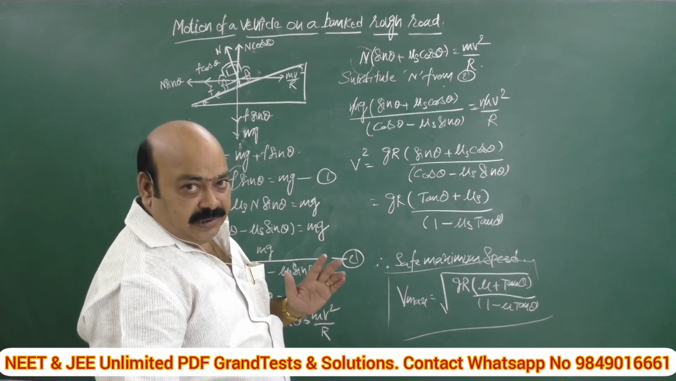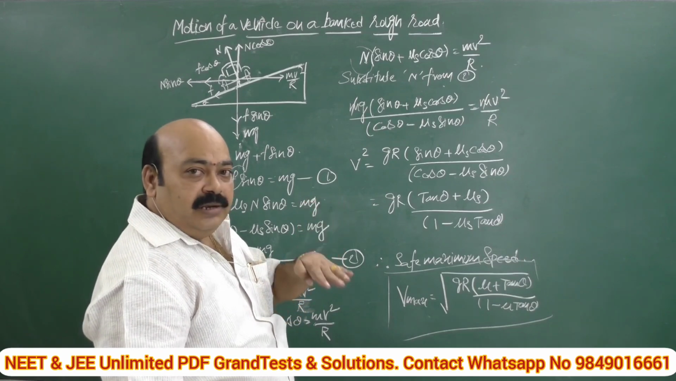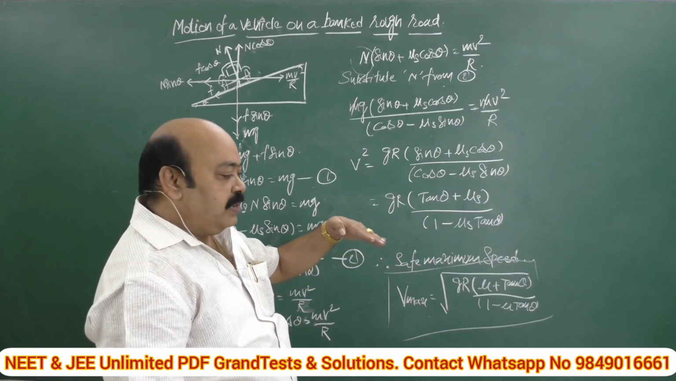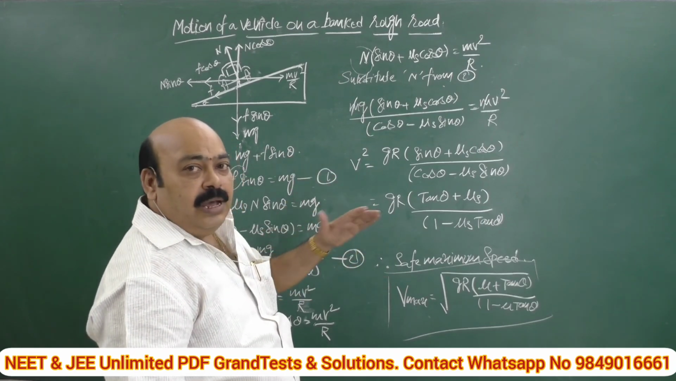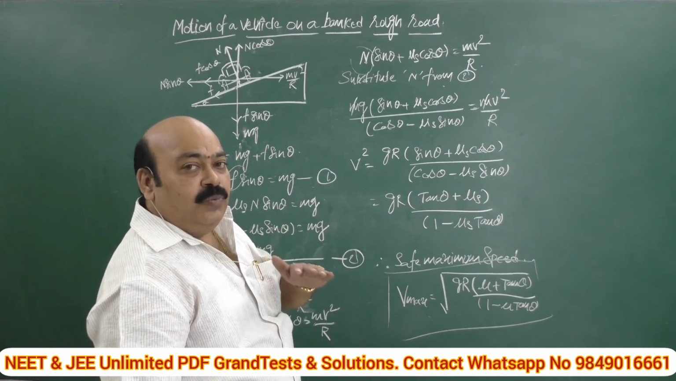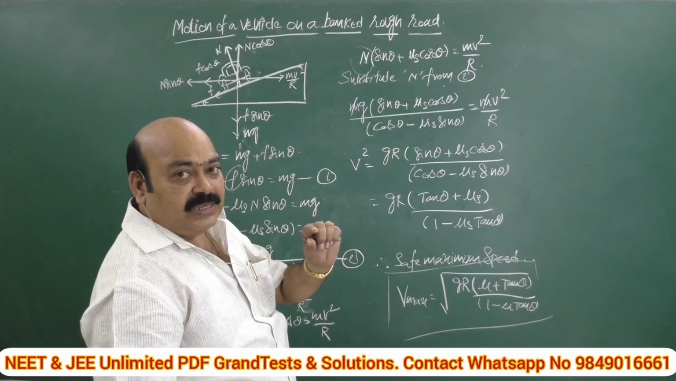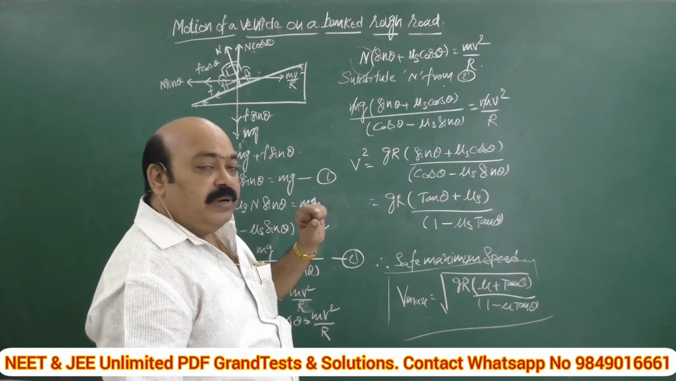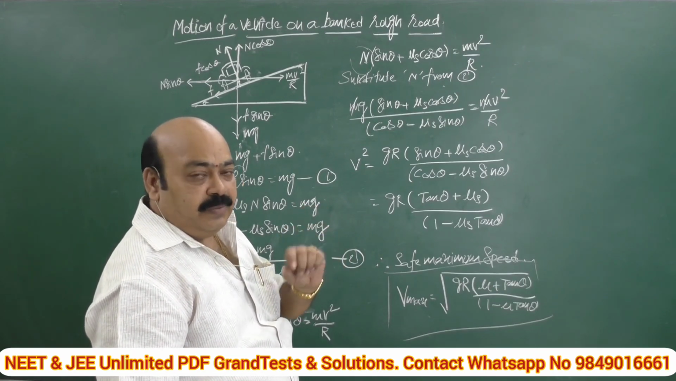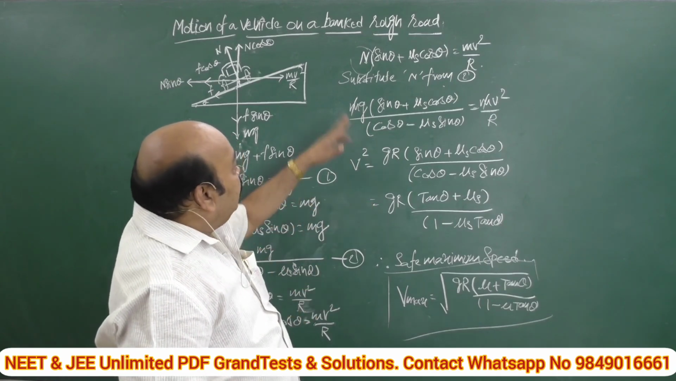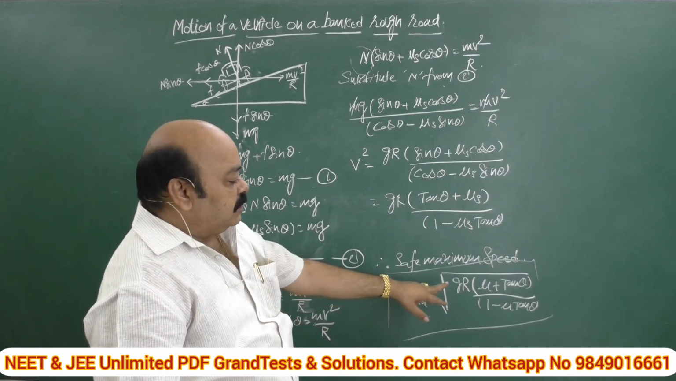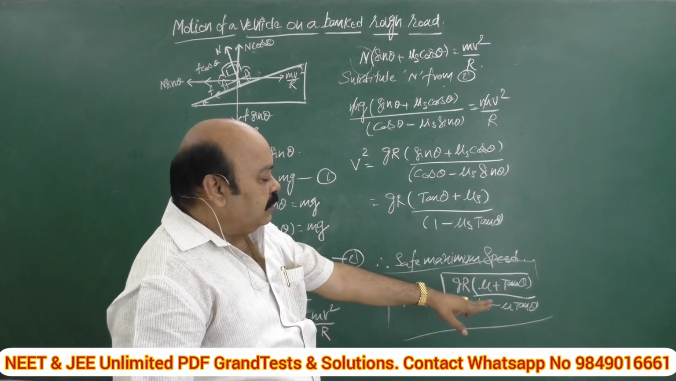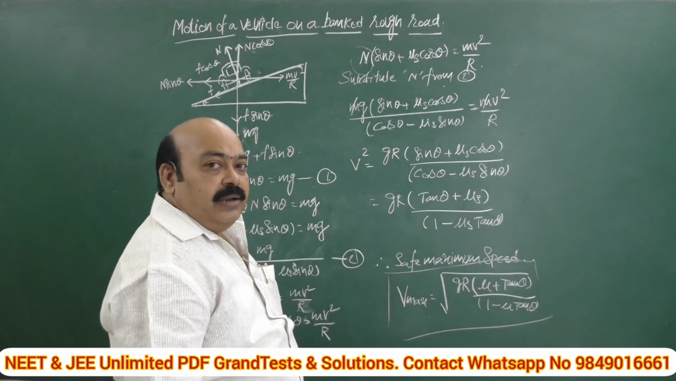So these are the three cases. Number 1, on a horizontal road, centripetal force was balanced by just frictional force. Case 2, on a banked road, we derived tan theta is equal to V square by RG, that is, theta is equal to tan inverse of V square by RG. Case 3, on a banked rough road, the safe maximum speed is square root of GR into mu plus tan theta by 1 minus mu tan theta.